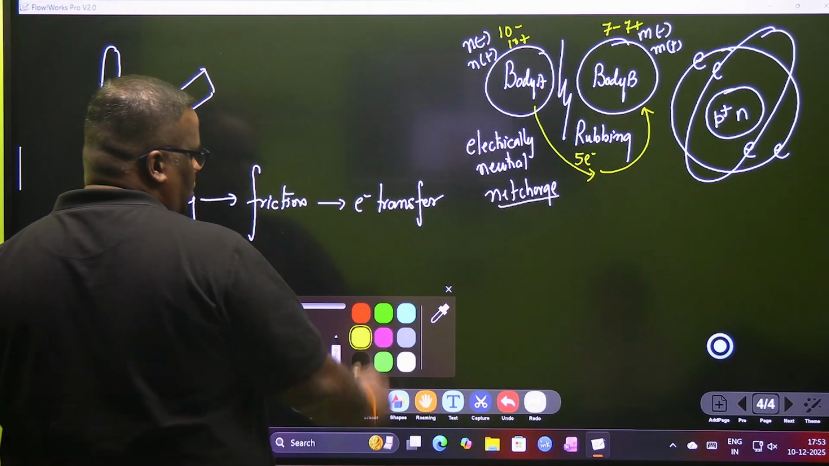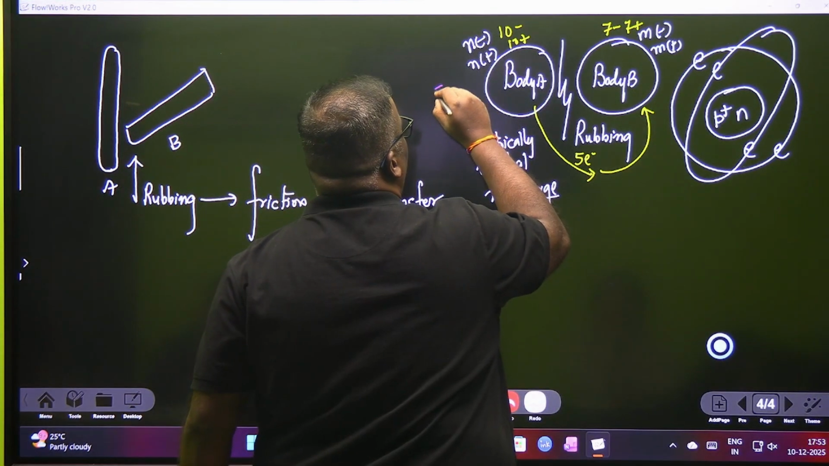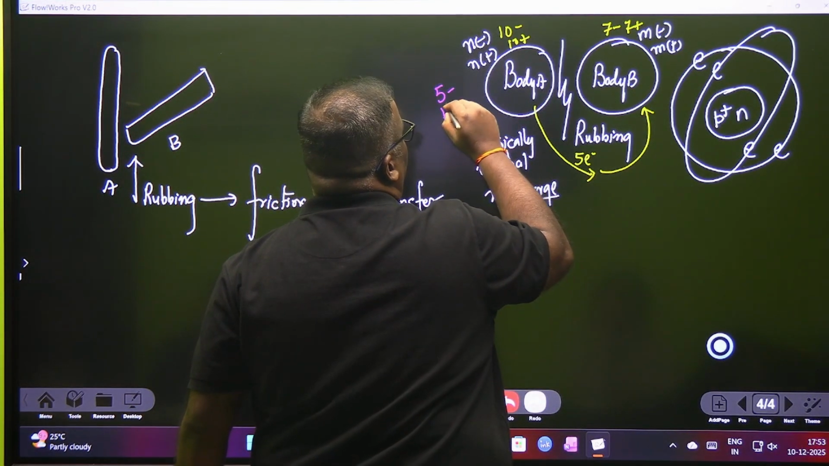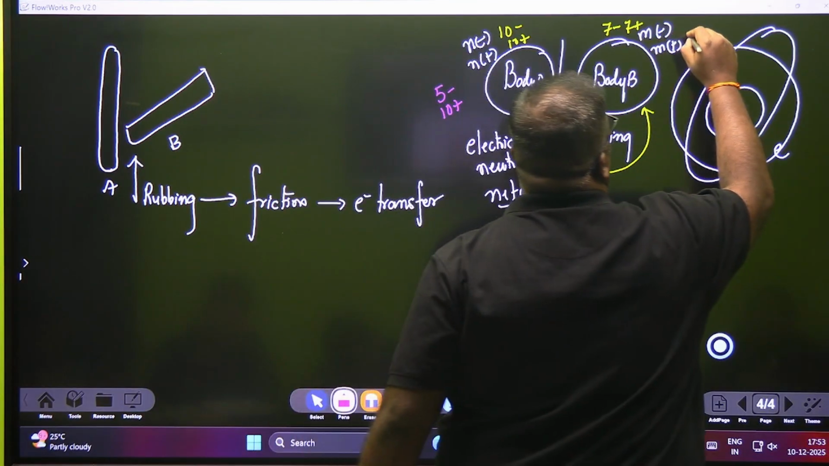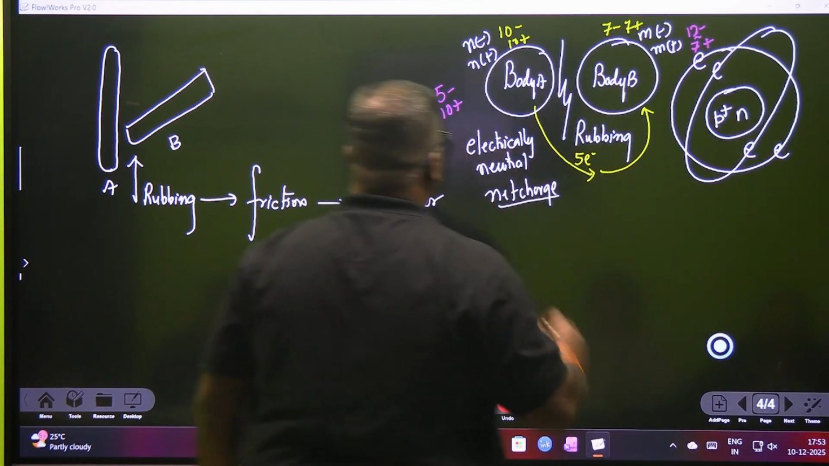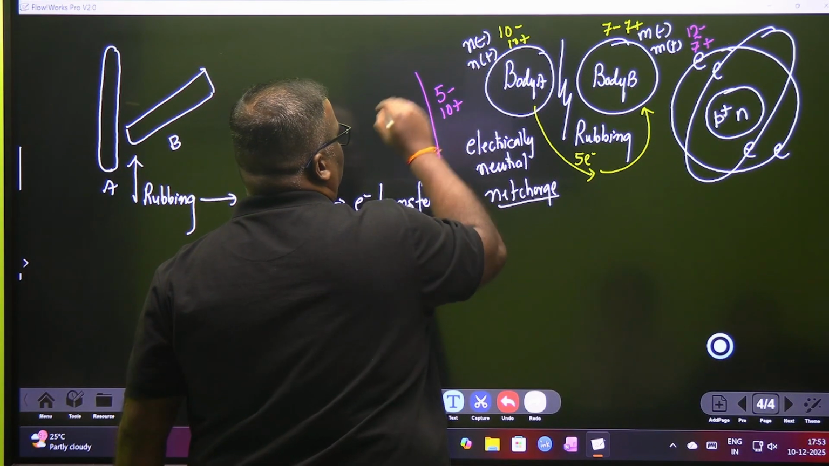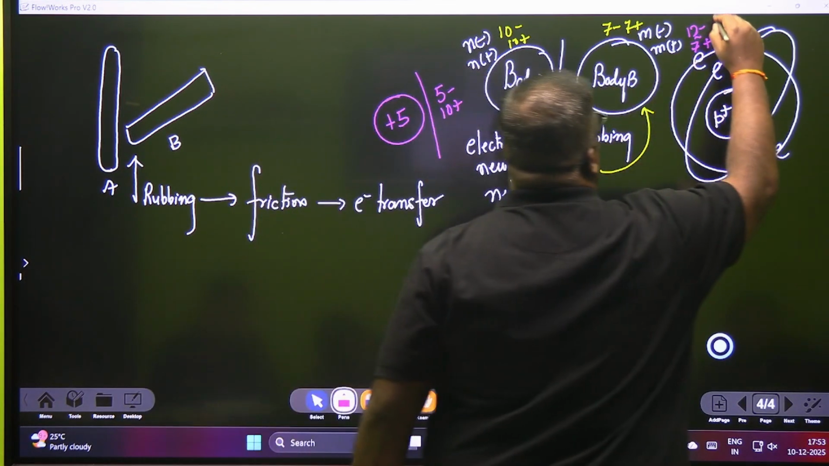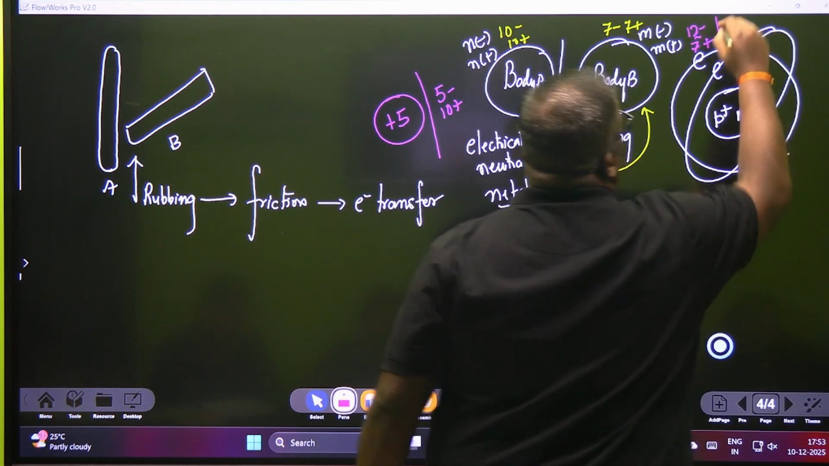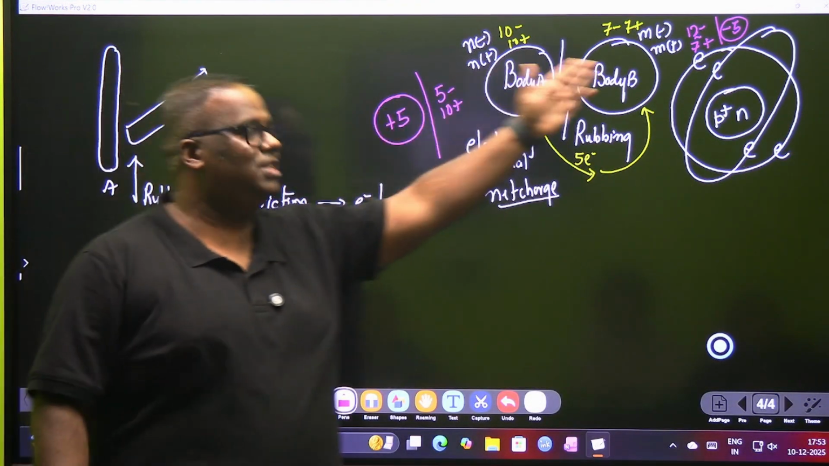But after this, what happened? This one now has 5 negatives, 10 positives. This one now has 12 negatives and 7 positives. If you now do the arithmetic, this fellow is in excess with plus 5 charges. This fellow will be exactly in excess with negative 5 charges. Did you understand the calculation? Magnitude is the same.